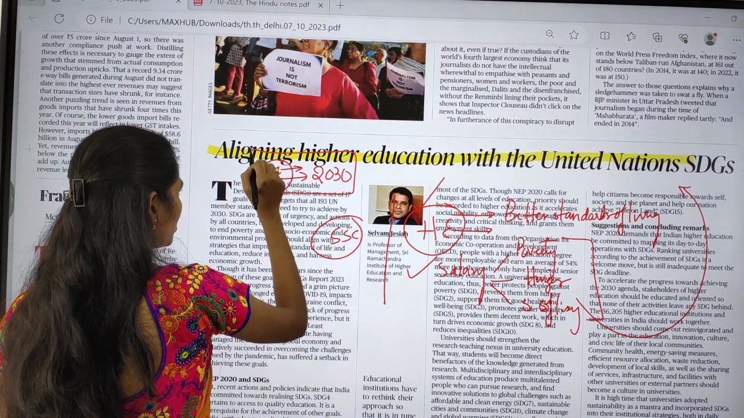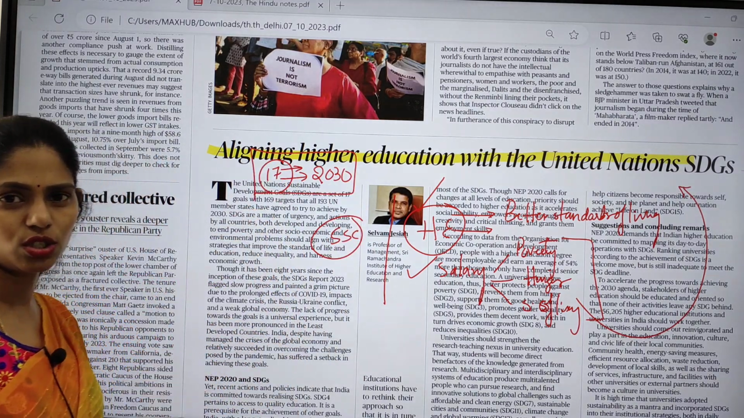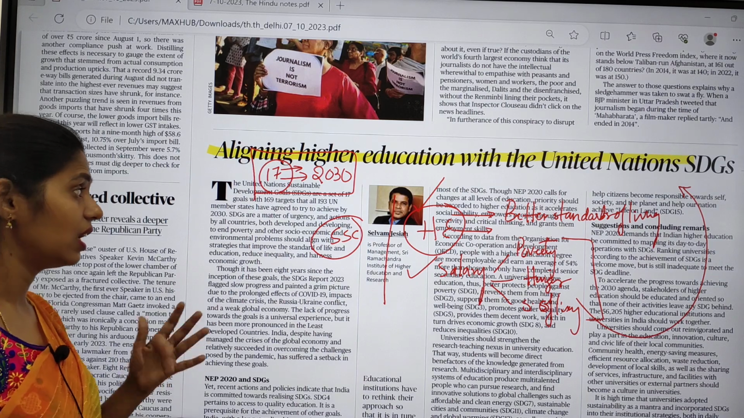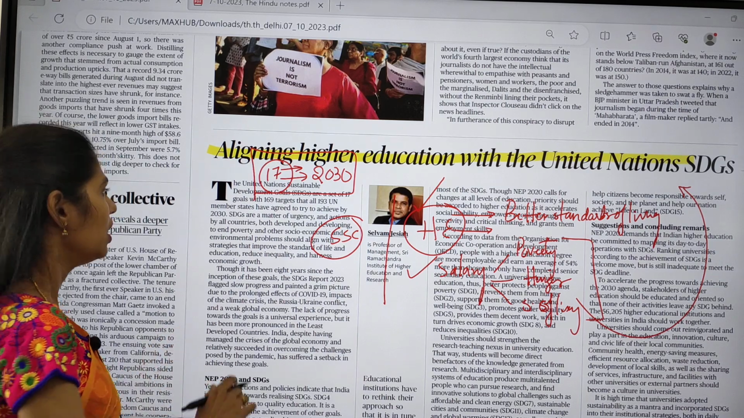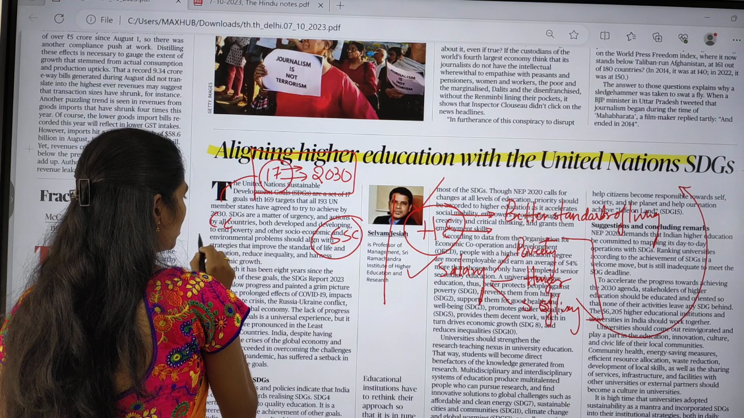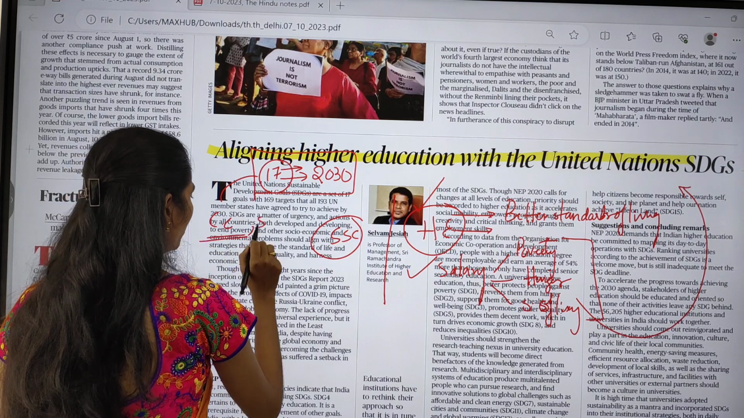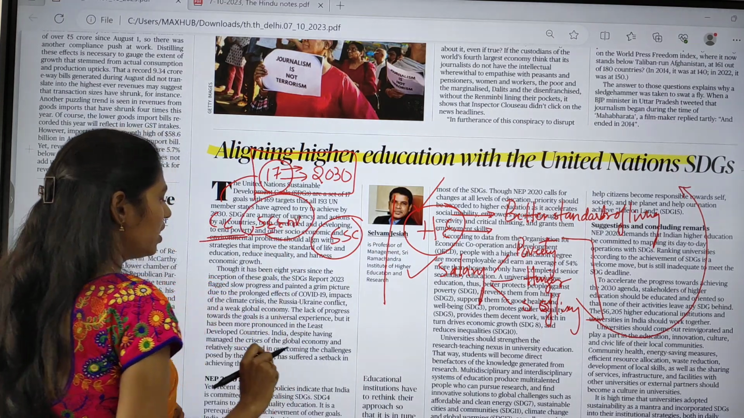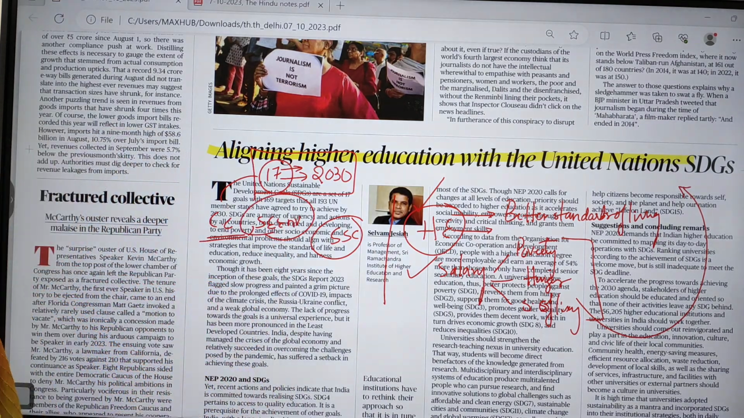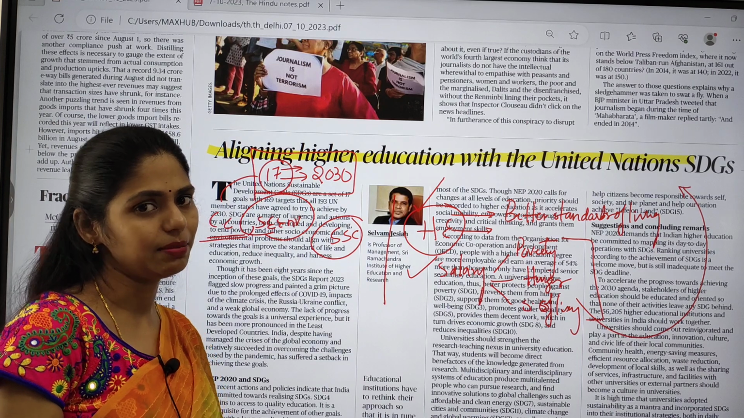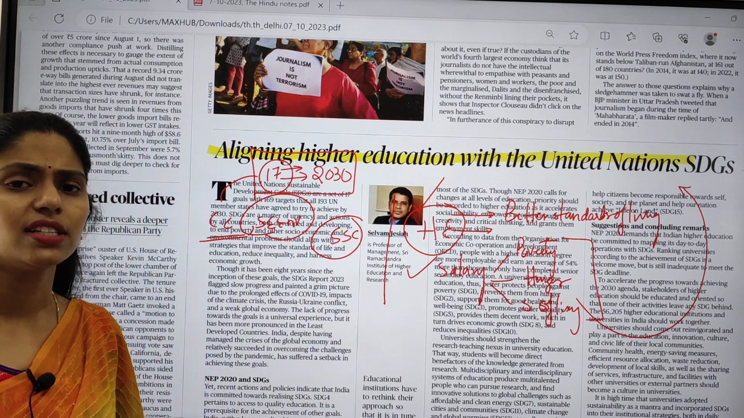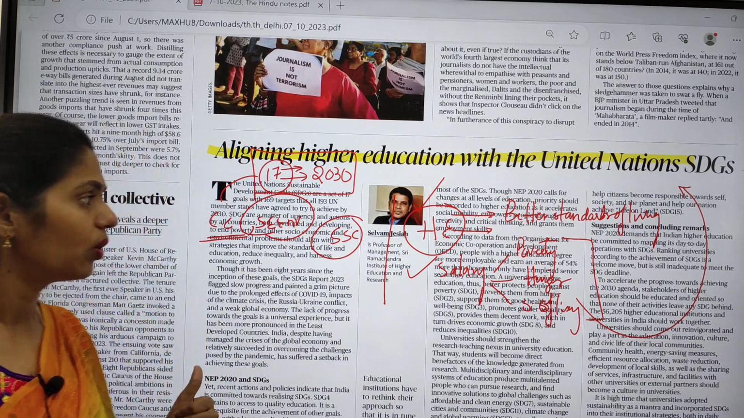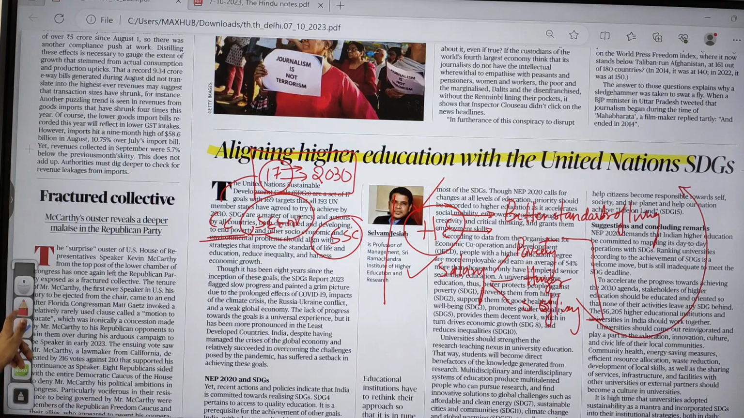But the actions taken by the countries are very slow, and this target is going to be delayed even more because of climate change, socio-economic and environmental problems, the Russia-Ukraine conflict, and the COVID-19 pandemic. So these are some reasons that are going to delay this. Okay, so this is the idea of this article.